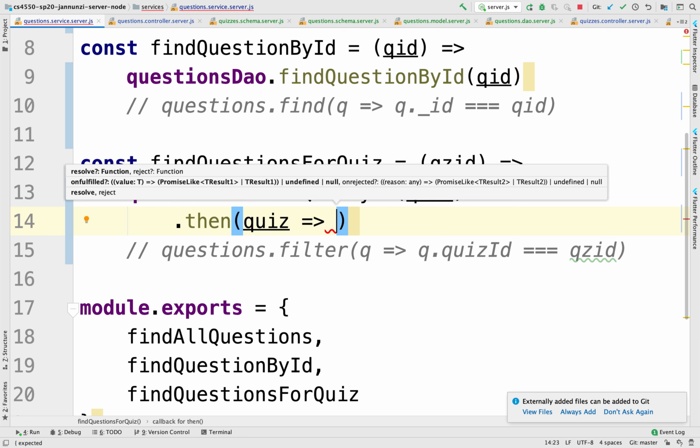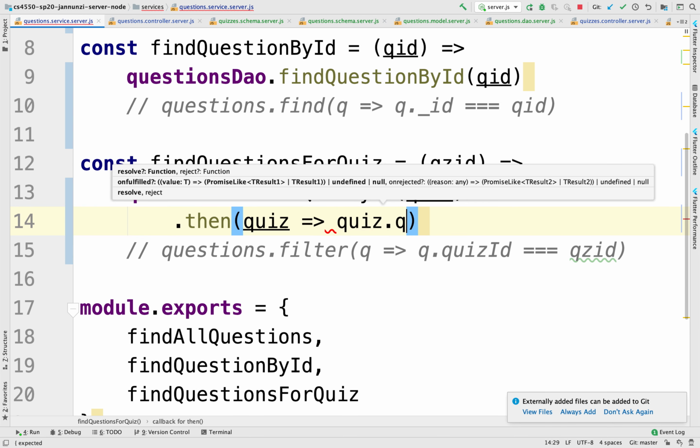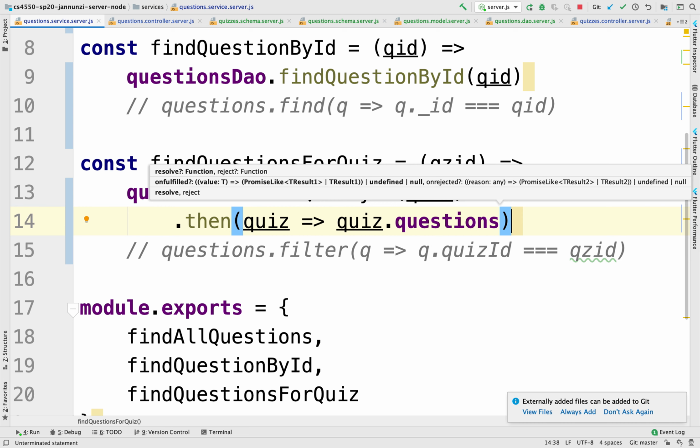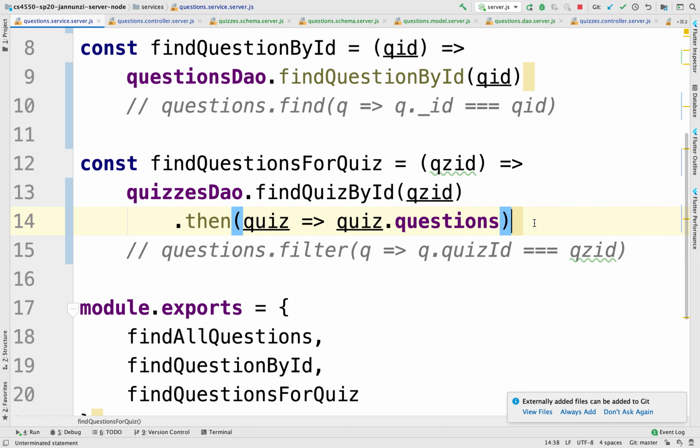There we have it. You see that? And now the only thing we have to do is return from here the questions in that quiz. We can say return the questions, only the questions. And what this is going to do is return the questions in a promise that we then have to unwrap.